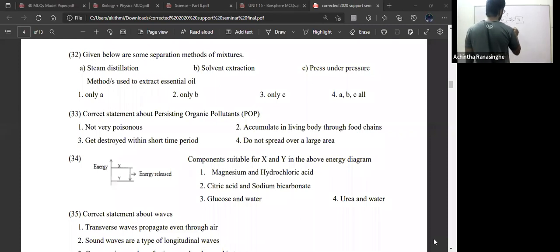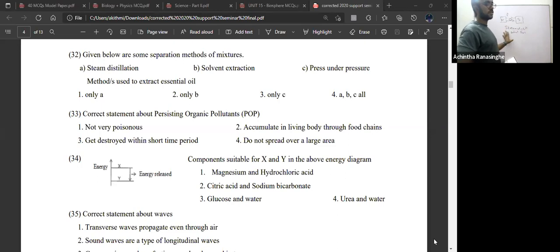Steam distillation is one method, and the other method is solvent extraction. Solvent extraction also can be taken. The other one is pressing under pressure. In the extraction of essential oils, steam distillation is definitely correct.